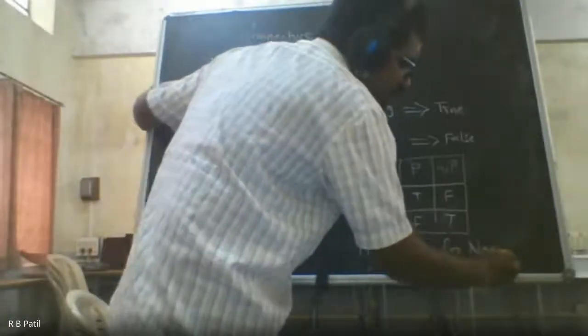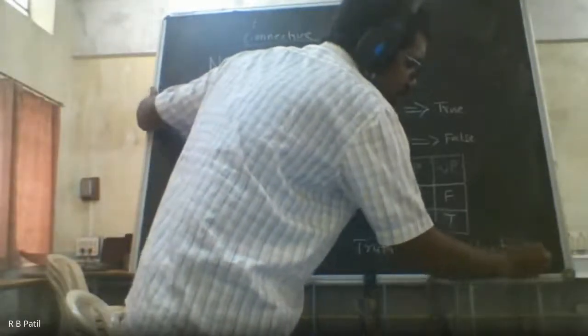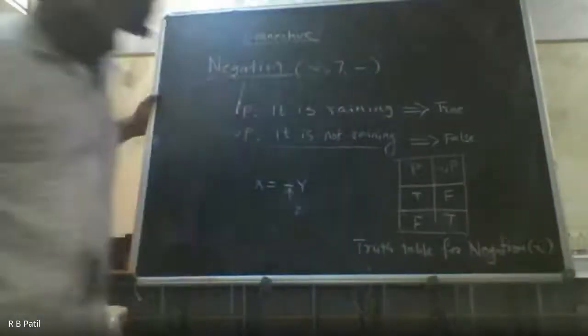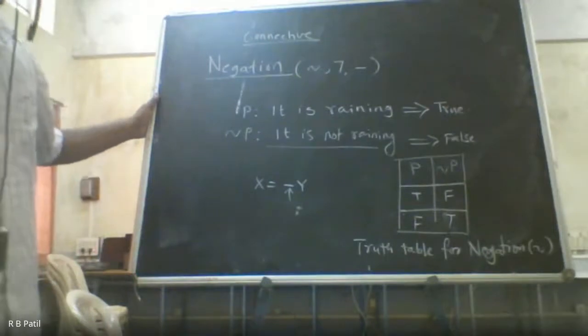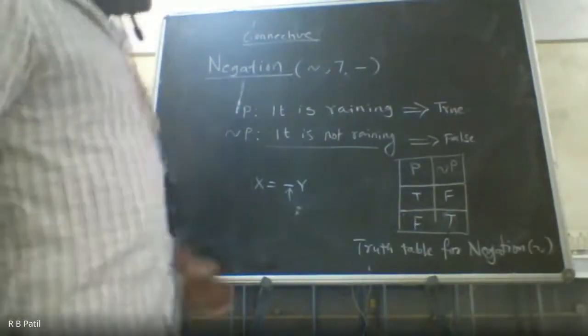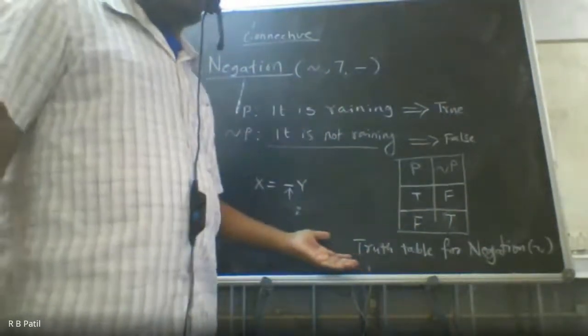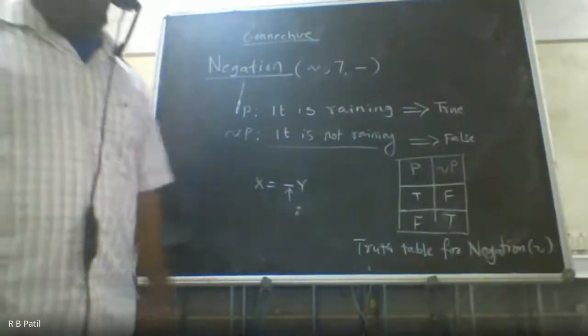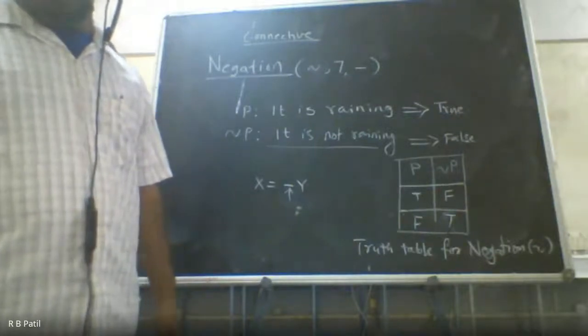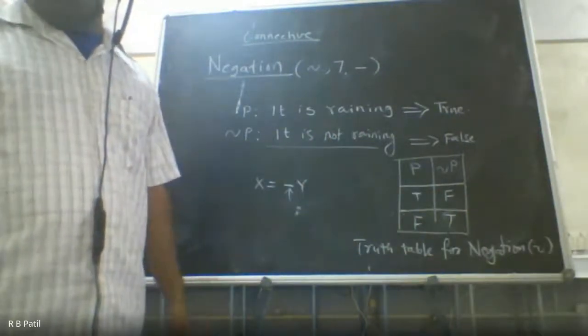I think it is visible, whatever I am writing right now. So this is the truth table for negation. This is about the negation operation. If you want, you can get an image of whatever is written on the board, because I am going to rub it out.